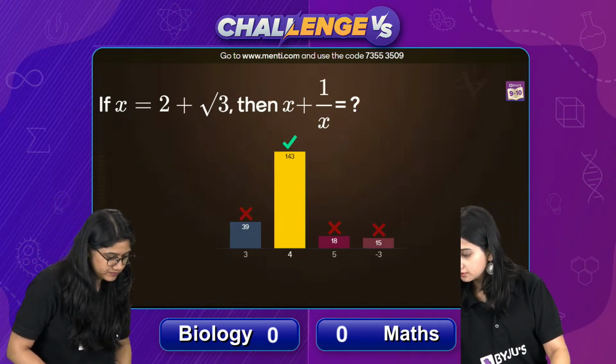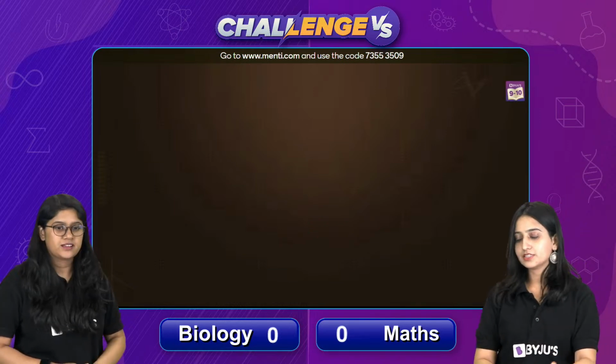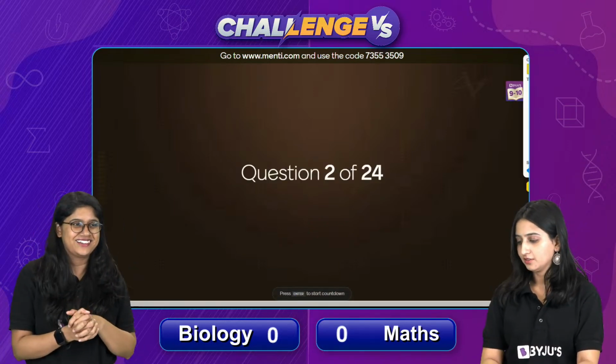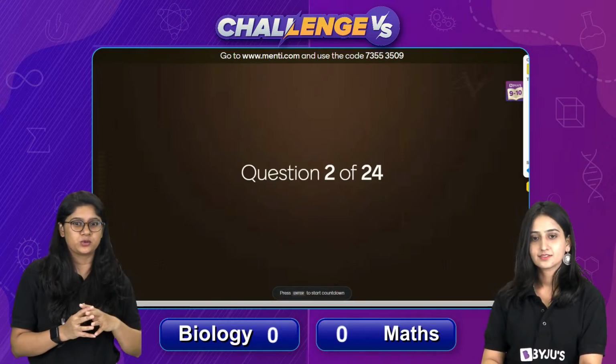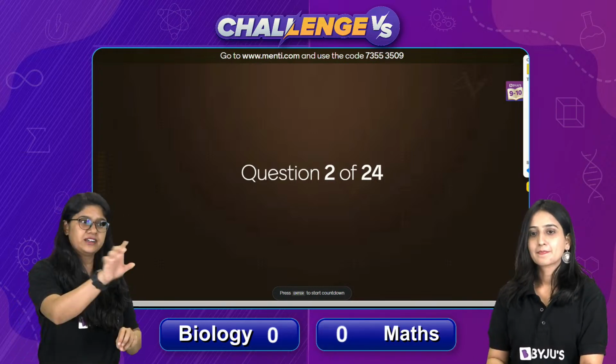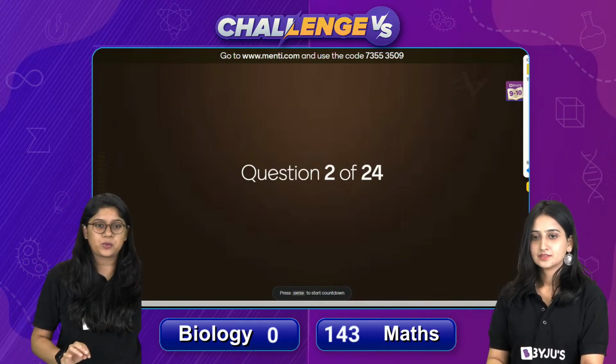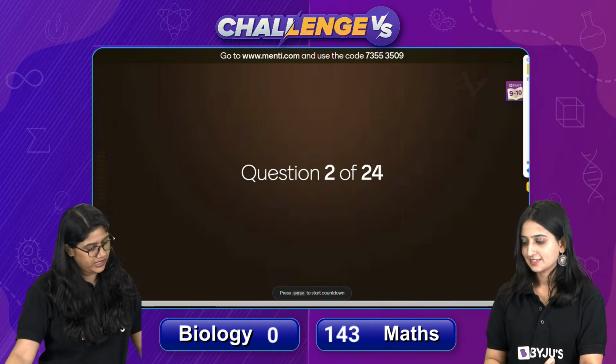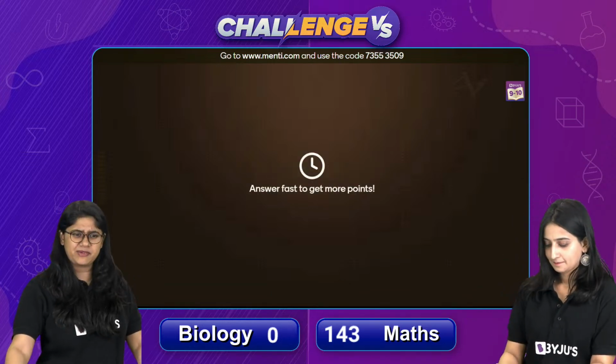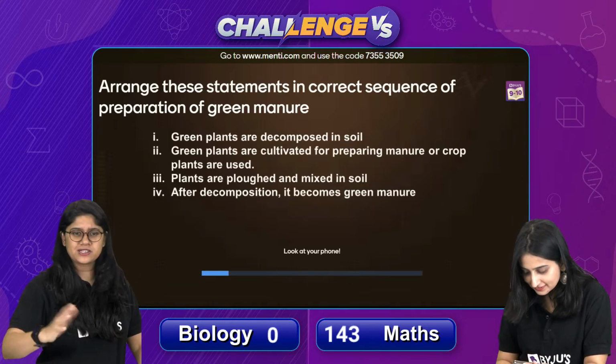Yes. Okay, so now it's time for the bio question. 143 was the math score. Okay, we can write over there. And here we have the question for bio. I hope it's an easy question. Anyways, we have just 3 chapters, so it's very easy.